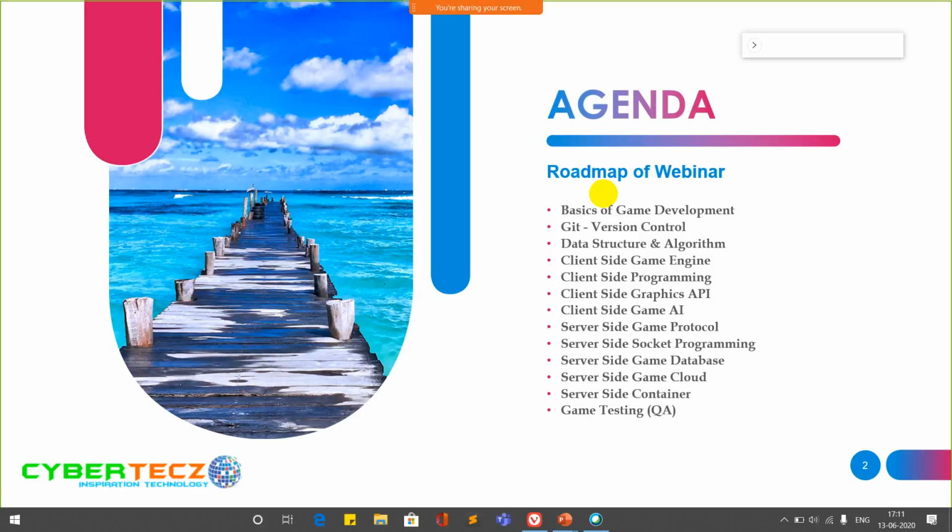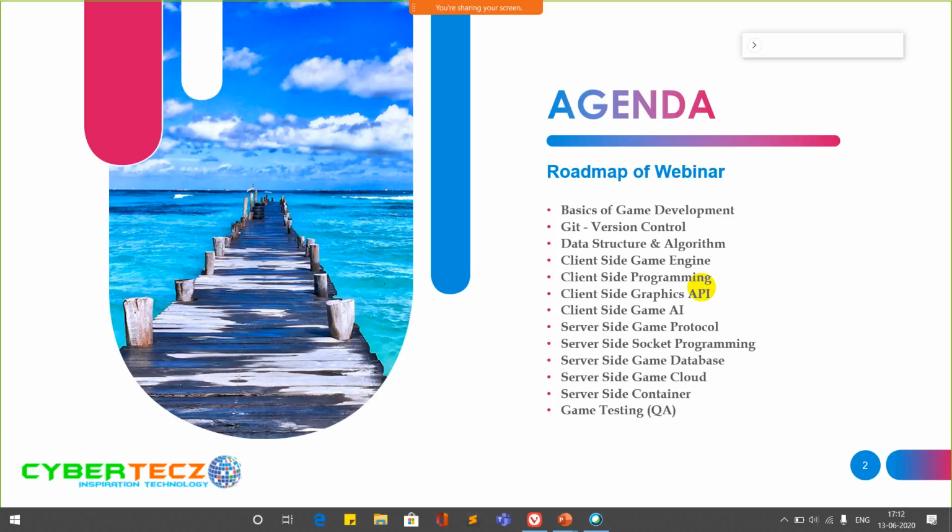After that, as you know, for starting development of any application, you need a specific programming language. Just like for game development, you also need one. We will look into the particular programming language. After that, we have the application program interface. After that, we have some game artificial intelligence from the client side perspective.